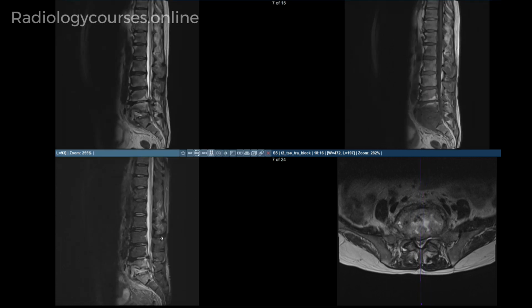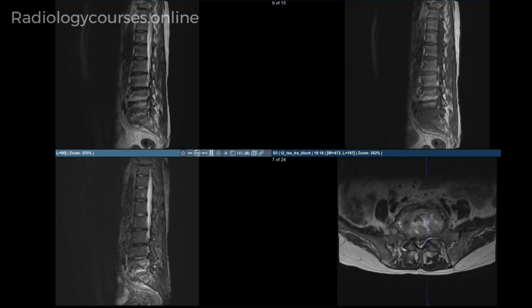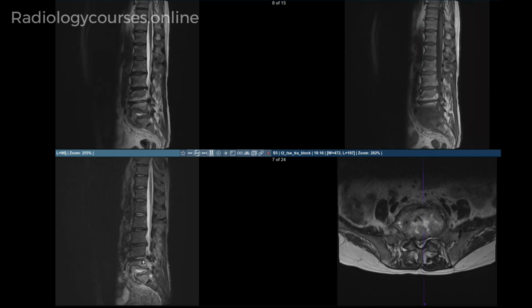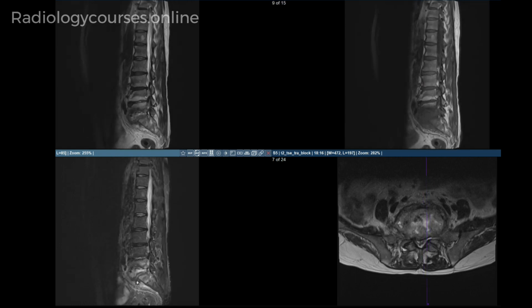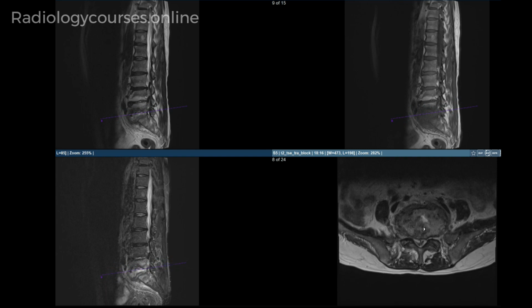On the sagittal T2 and STIR sequences, what we see is the L5-S1 disc is showing significantly increased signal compared to the rest of the discs, and the rest of the destructive process is showing heterogeneous increased signal intensity on both T2 and STIR sequences. The additional findings we see on the axial is there is epidural soft tissue abnormality